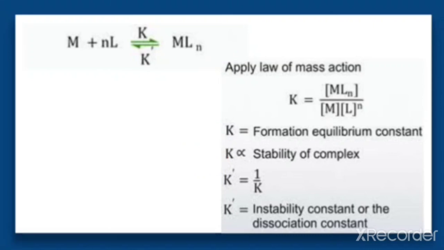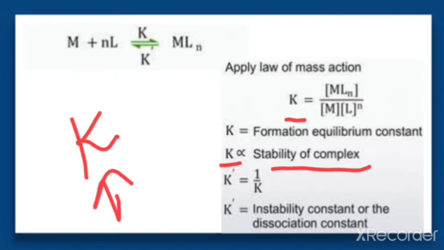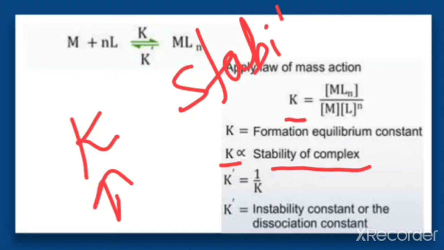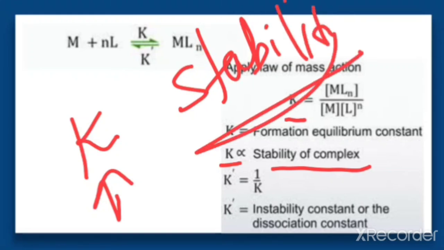That means the greater the value of K, the formation equilibrium constant, the greater will be the stability of the complex, as we have discussed already. Stability we can express in terms of the degree of association between the metal ions and the ligands.